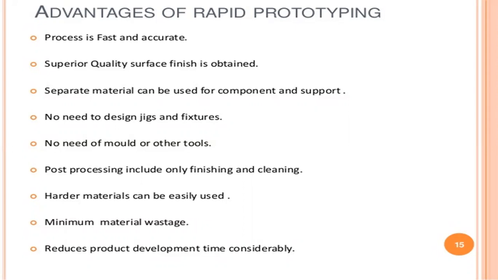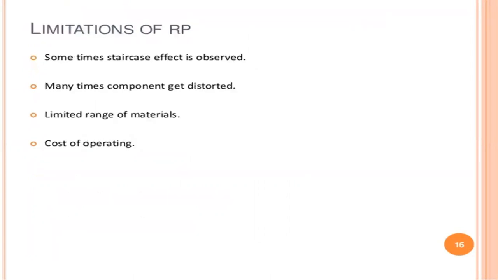Suppose in a CNC machine, I am using many different types of tools. In additive manufacturing, I'm not using different types of tools. Only the nozzle is used to create the layer by layer formation. Next, post processing includes only finishing and cleaning. Hardened materials can be easily used. Minimum material wastage. So these are the different advantages of rapid prototyping.